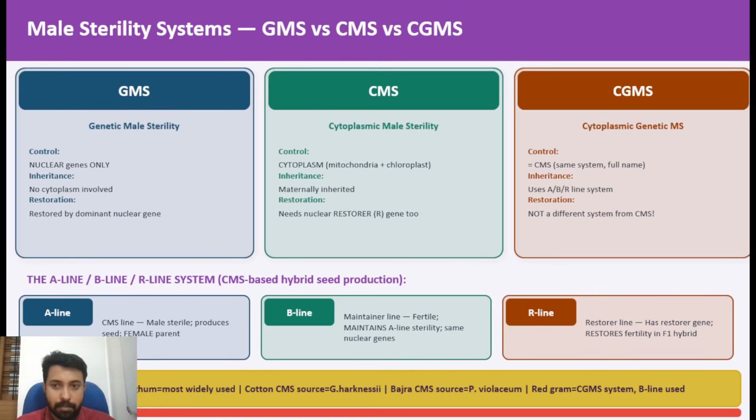Similarly for other crops, for example rice, that is CGMS. Then in the detail side of it, you have different lines in hybrid seed production using male sterility systems. That is the A line, the male sterile line, the B line, the male fertile line, then the R line, the restorer line, which restores the fertility in the hybrid.